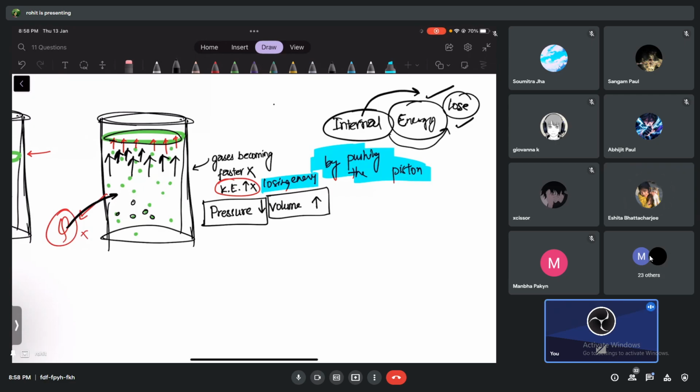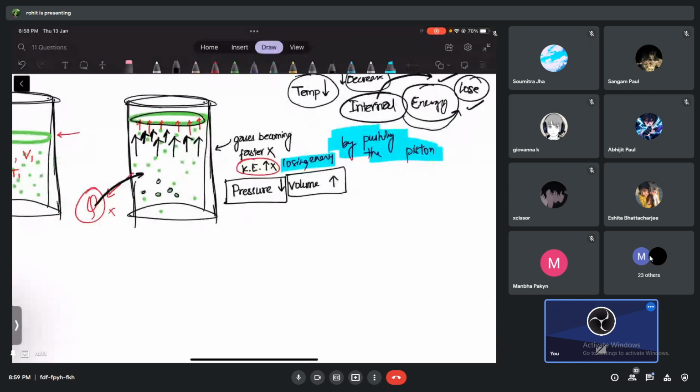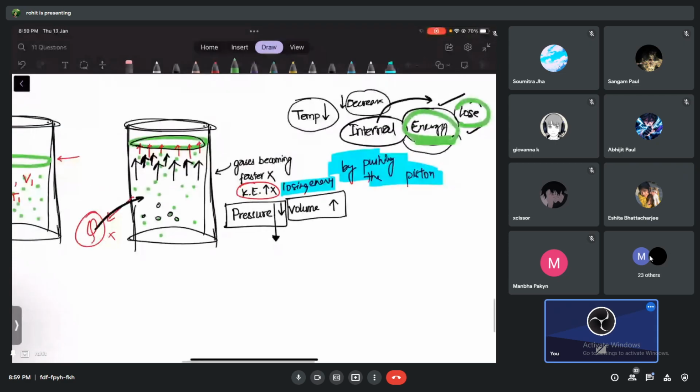Changes. So now you tell me, will the temperature remain the same or decrease? Decrease. The temperature has to decrease. Okay, all I want to tell you is this. Tell me now, will the pressure fall or fall very, very fast? What do you think? Fall very fast. Because the kinetic energy of the molecules is decreasing. Temperature is falling, so pressure cannot be maintained at all. So pressure is going to fall very fast.